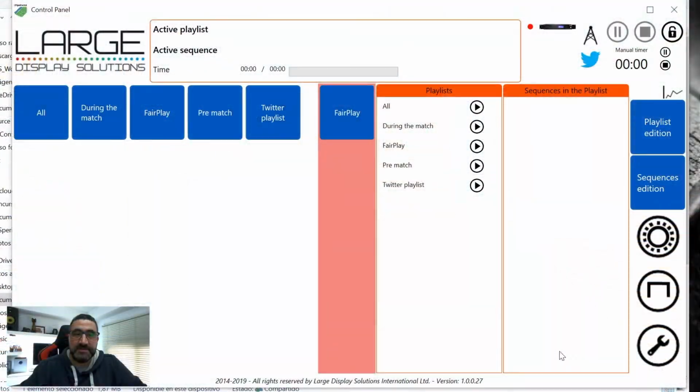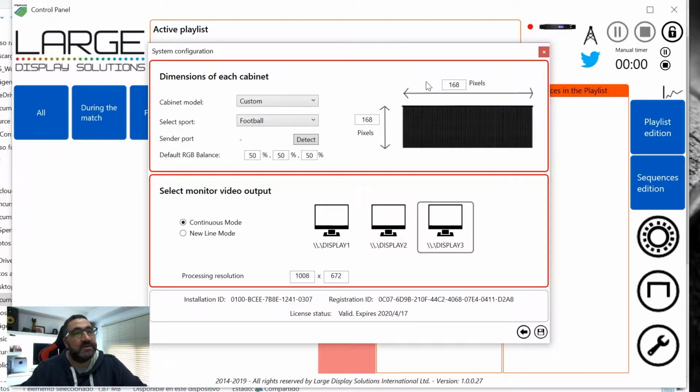Now let's learn how we can identify our license status. Very simple. Just go to the configuration settings, the system configuration. And here, from version 1.27, this information will be displayed.